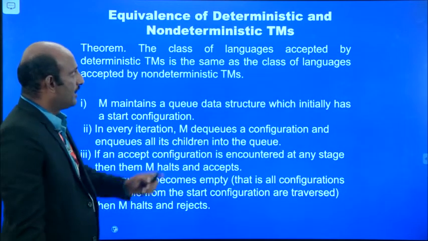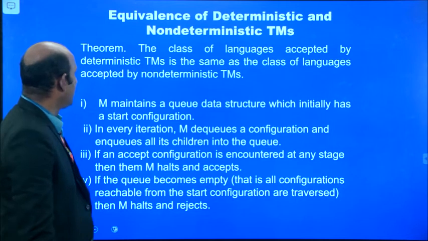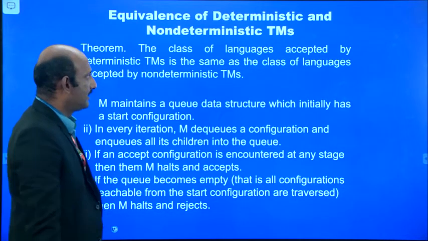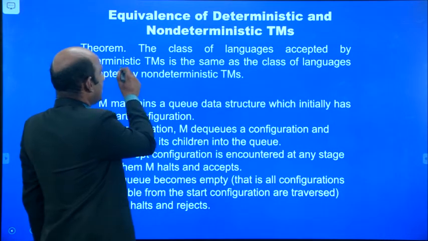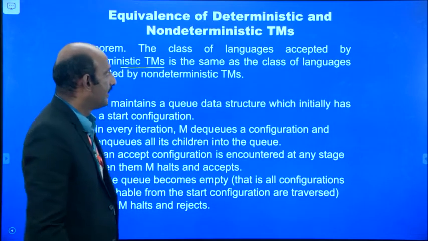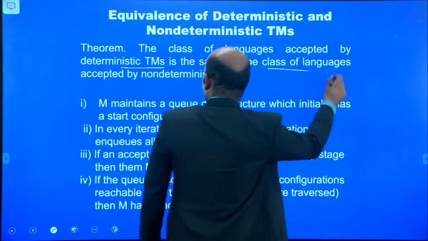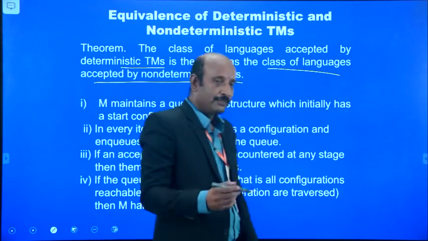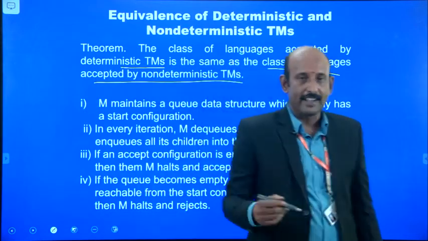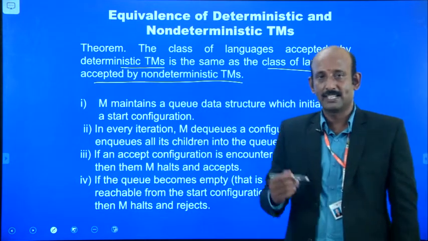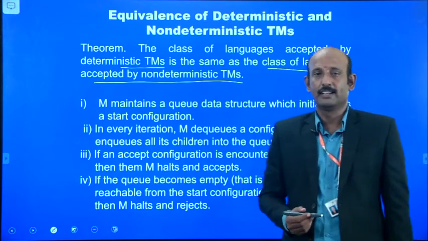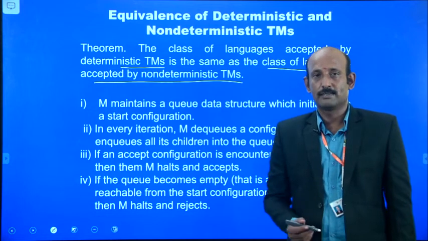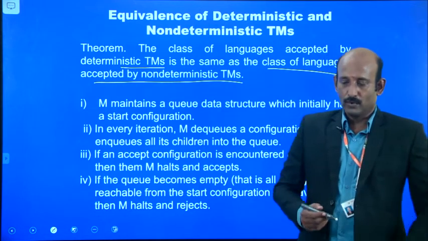The equivalence of deterministic and non-deterministic Turing machines is a theorem. In this theorem, the class of languages accepted by deterministic Turing machines is the same as the class of languages accepted by non-deterministic Turing machines. We know that the language accepted by a DFA is also accepted by an NFA.